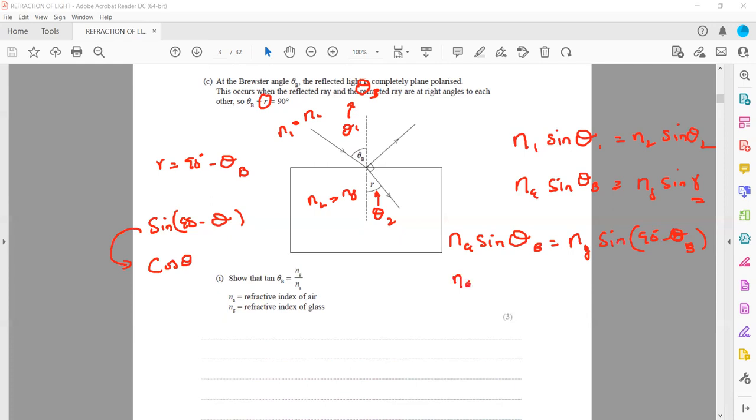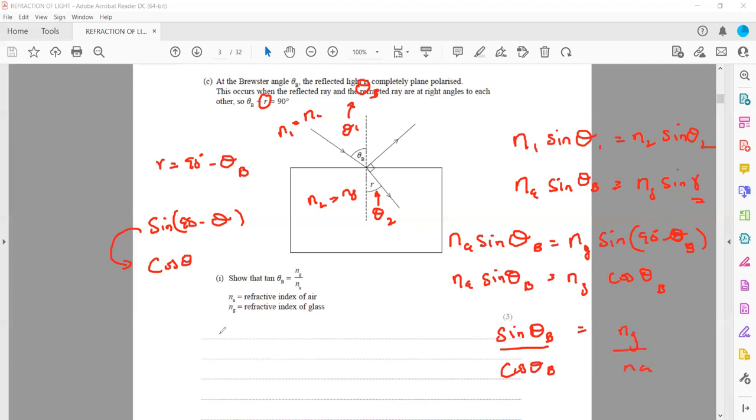So we can say n_a sine θ_B is equal to the refractive index of glass, and sine (90 − θ) is equal to cosine θ_B. When we simplify, cos θ is multiplied on one side, so on the other side it will be divided. So it will be sine θ_B divided by cosine θ_B is equal to the refractive index of glass divided by the refractive index of air.